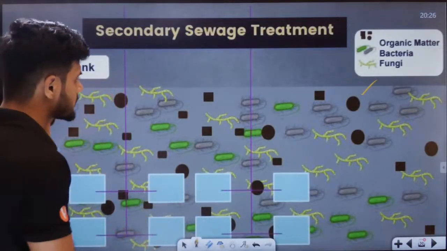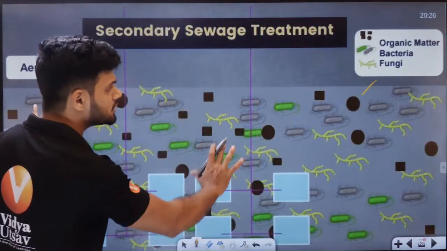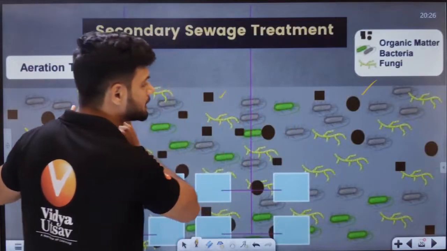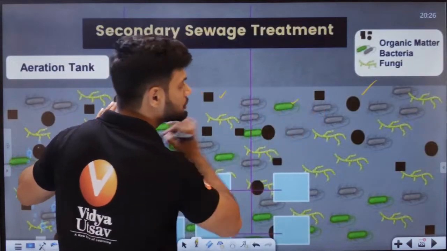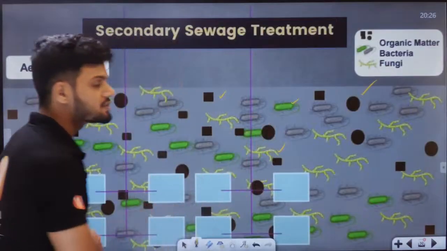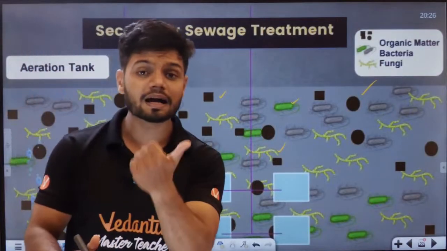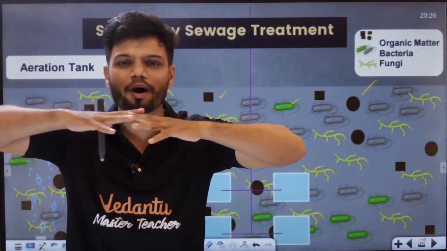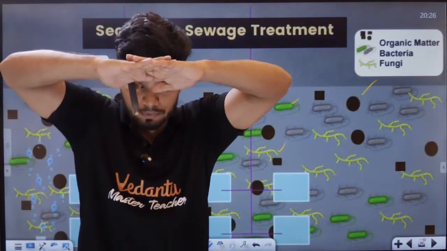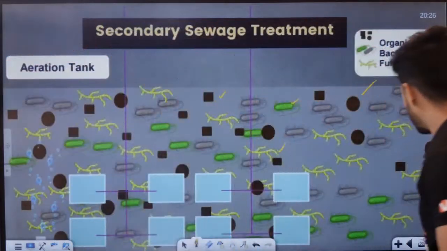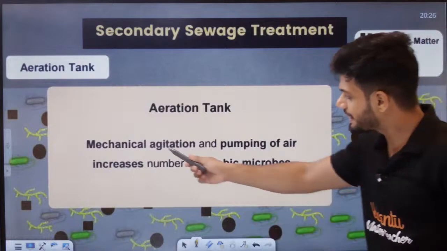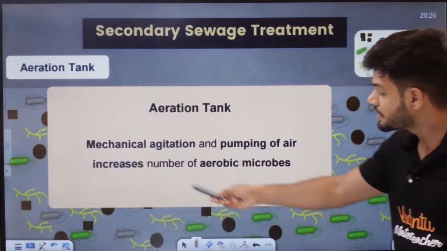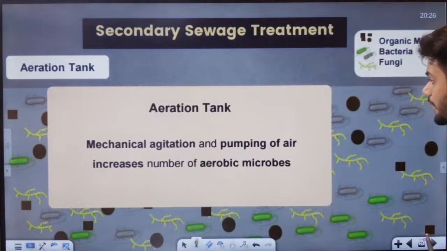Here in this entire aeration tank, we can see the organic matter, the bacteria, and fungal filaments. These bacteria and fungal filaments join and make a complete mesh. Mechanical agitators and the pumping of air increase the number of aerobic bacteria.